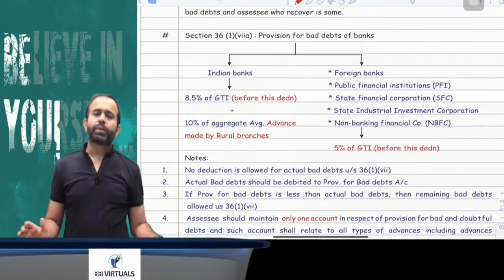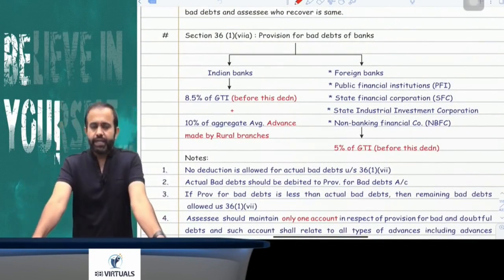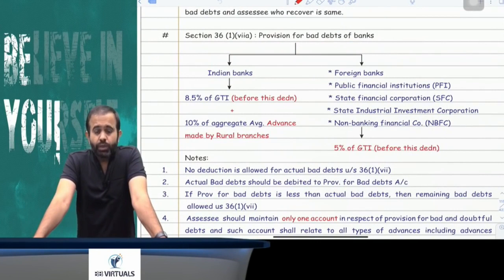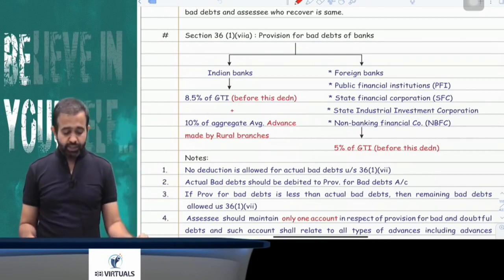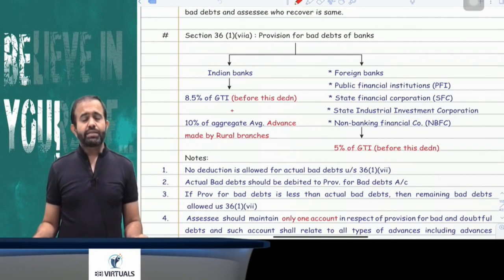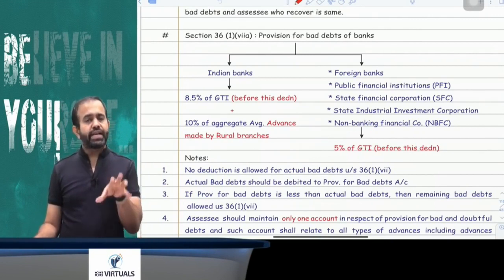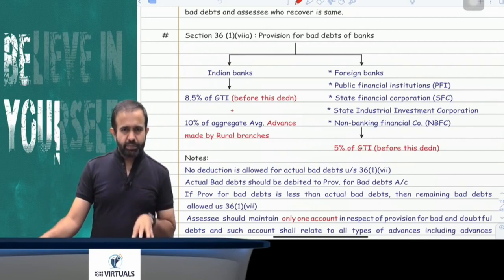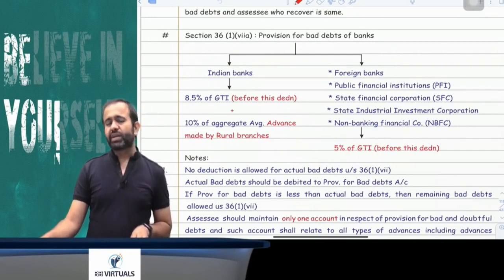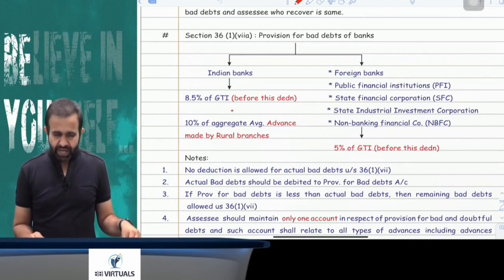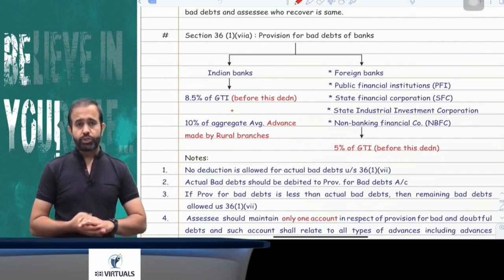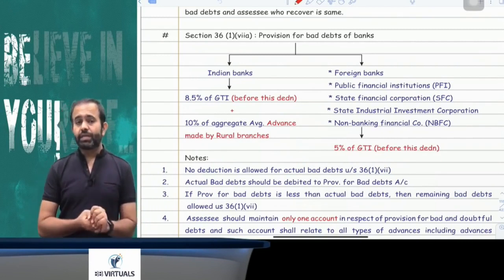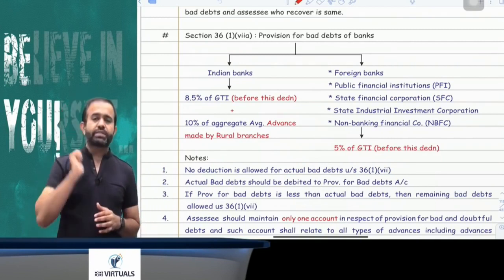Next section is provision for bad debt. Section 36(1)(viia). Provision for bad debts is allowed only to the banks. And what will be the percentage of provision for bad debts? So for an Indian bank, provision is allowed at the rate of 8.5% of the GTI before this deduction, as well as 10% of the aggregate average advances made by the rural branches. That 10% of aggregate average advances made by the rural branches is allowed only to the Indian bank. Now the next part, in case of a foreign bank or public financial institution or state financial corporation or state industrial investment corporation and NBFC, and foreign bank, it is only allowed at 5% of the GTI.